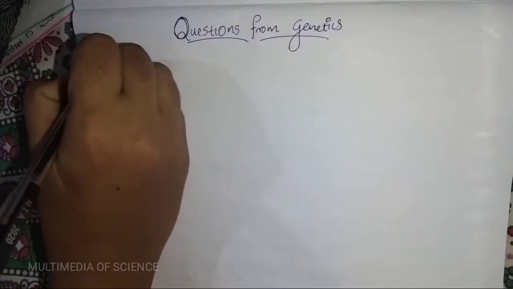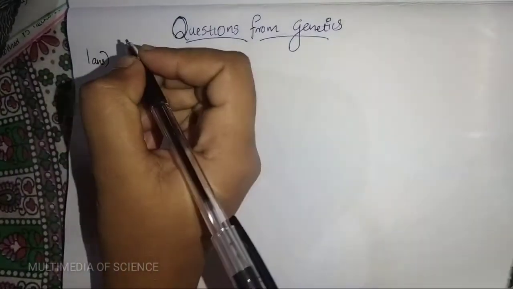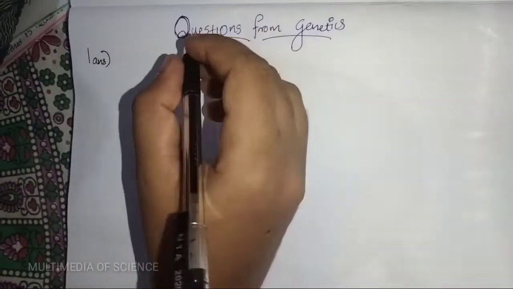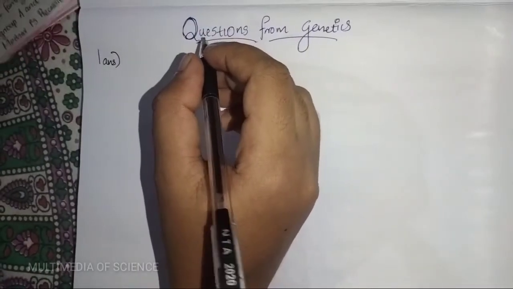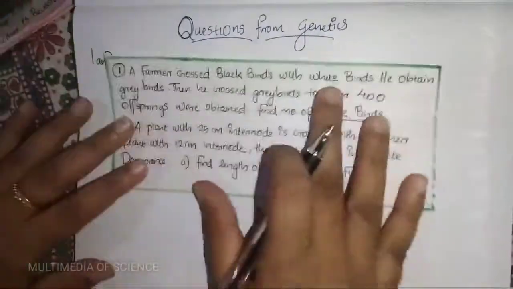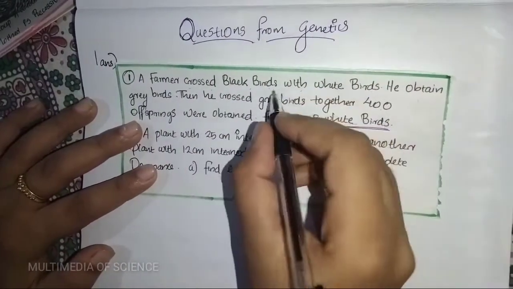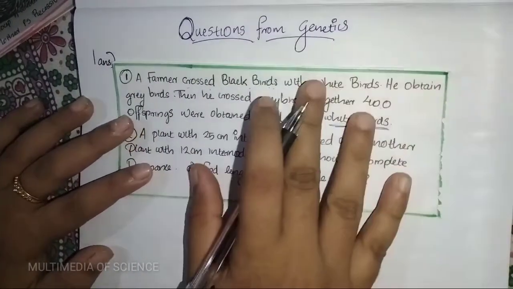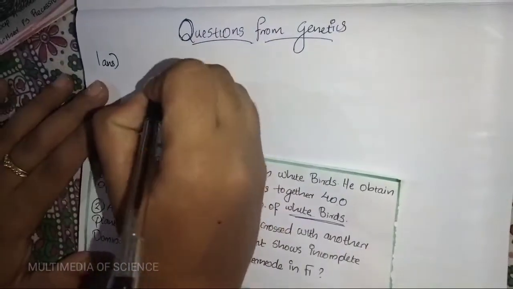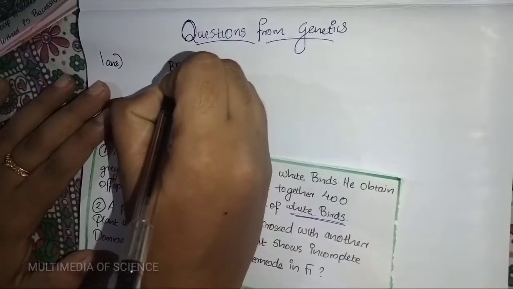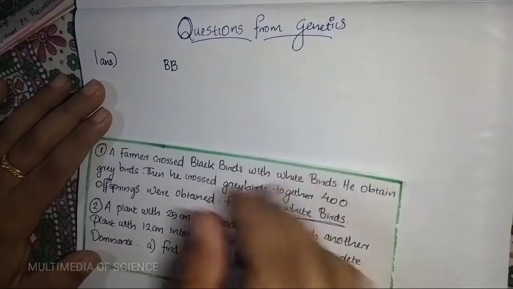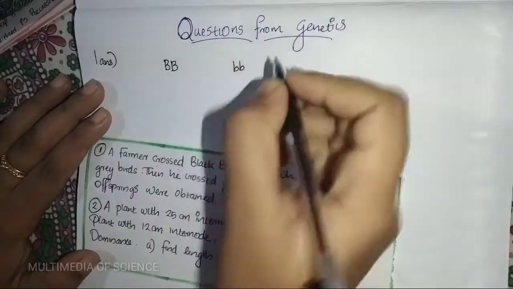Our first question: the black birds are crossed with the white birds. The black birds are taken to be capital B, capital B, and the white birds small b, small b.